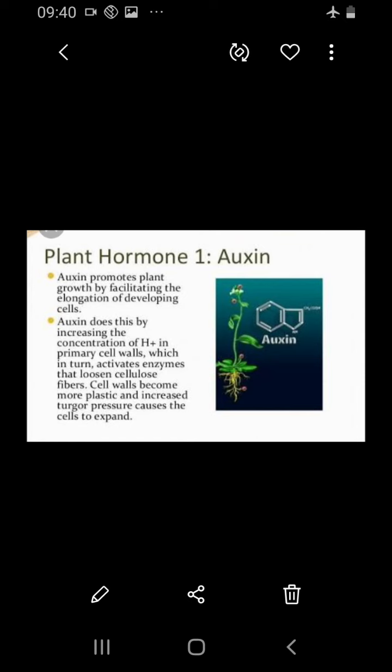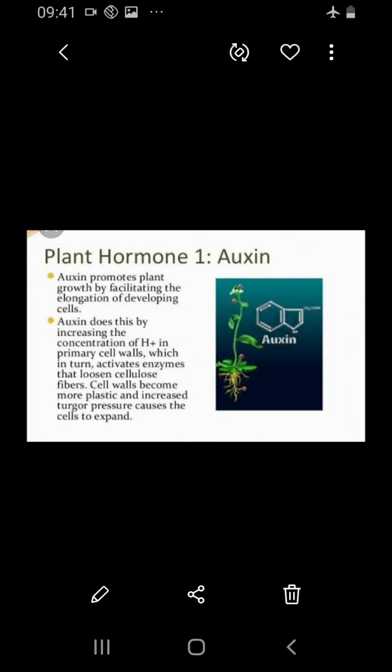This was noted first by Charles Darwin in 1880, who observed unilateral growth in a grass plant. He observed the growth of the coleoptile. The tip of the plant is called the coleoptile.